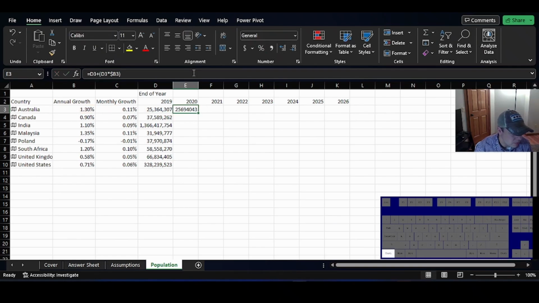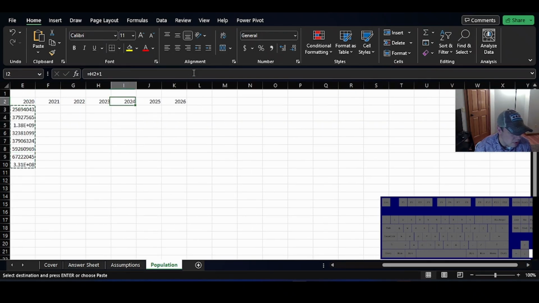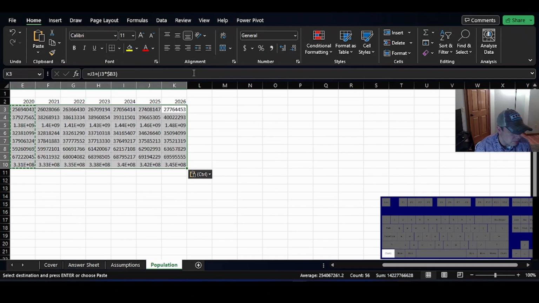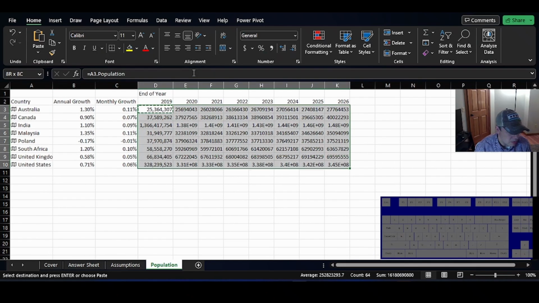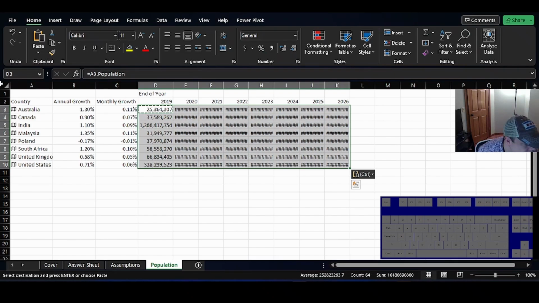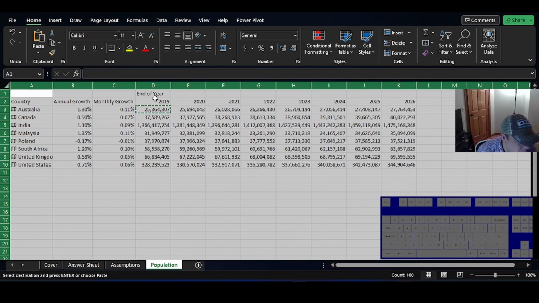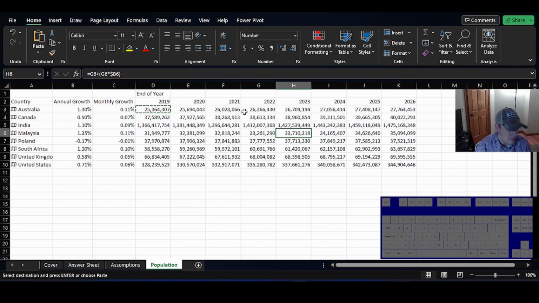And we're going to make that look good. All right, so this is the population at the beginning of each of the years based on the growth there.